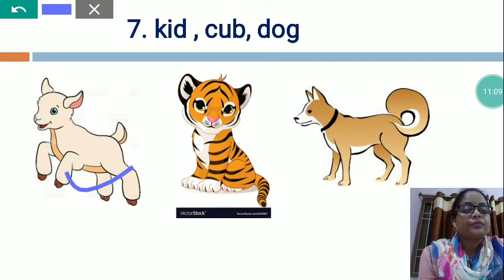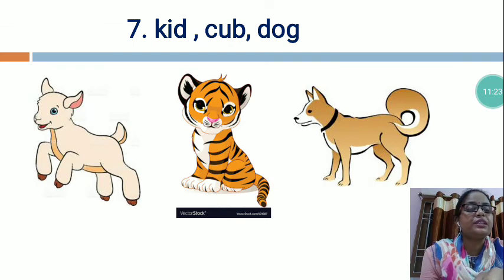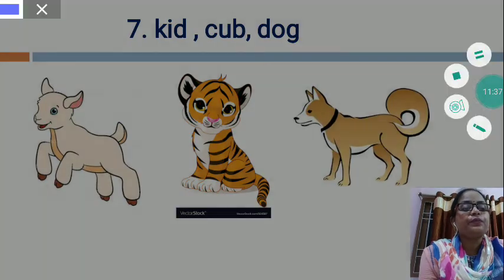And cub is a young one of tiger. And dog is a parent animal. So tell me, my dear student, which one is the different? Kid and cub both are young ones of animals, and dog is a parent animal. So we will circle dog.